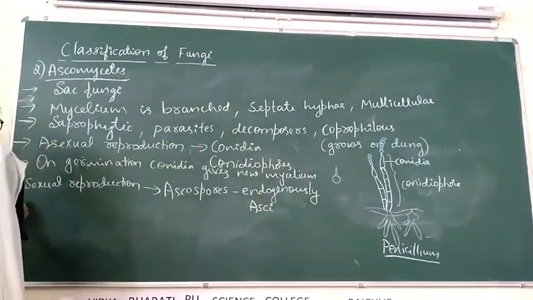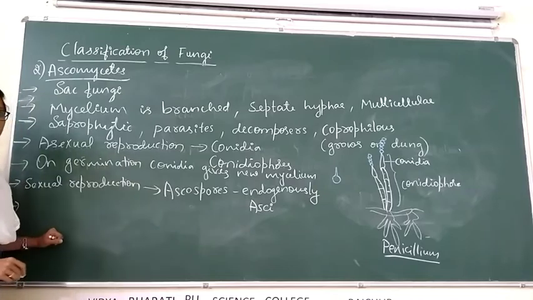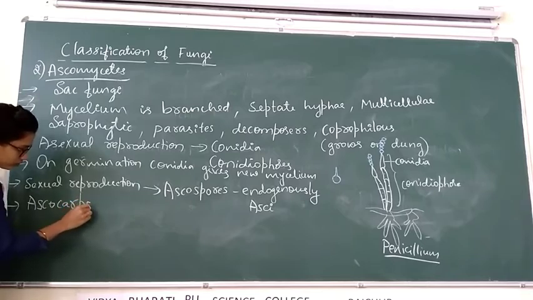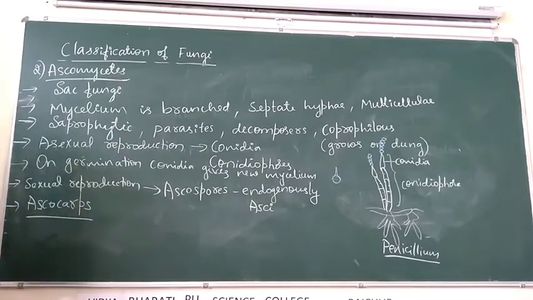And the different fruiting bodies are produced in a structure called ascocarps. This is about the features of Ascomycetes.